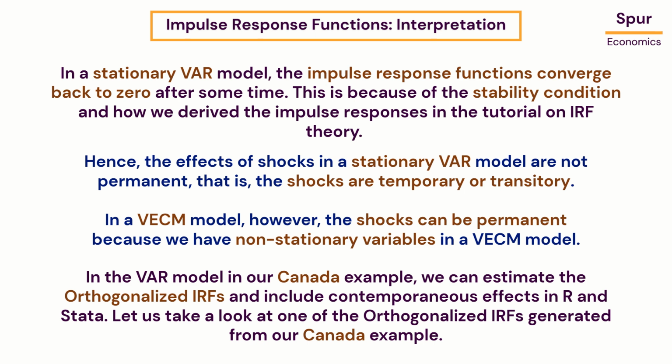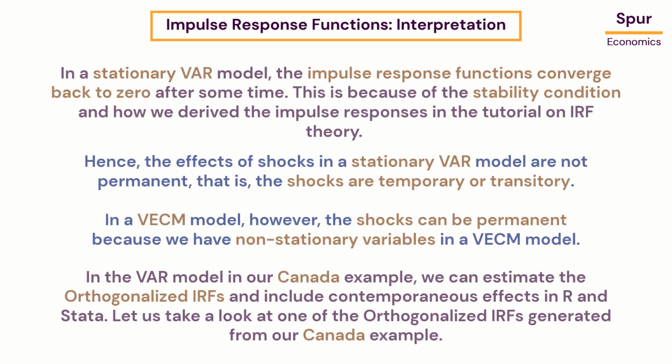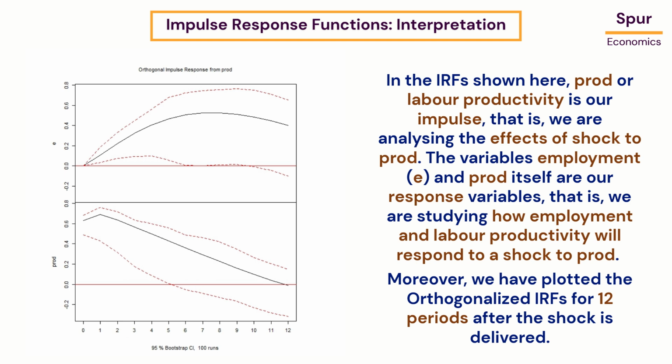In the VAR model in our Canada example, we can estimate the orthogonalized IRFs and include contemporaneous effects in R and Stata. Let's take a look at one of the orthogonalized IRFs generated from our Canada example. In the IRFs shown here, prod or labor productivity is our impulse. That is, we are analyzing the effects of shock to prod. The variables employment or E and prod itself are our response variables. That is, we are studying how employment and labor productivity will respond to a shock to prod. Moreover, we have plotted the orthogonalized IRFs for 12 periods after the shock is delivered.